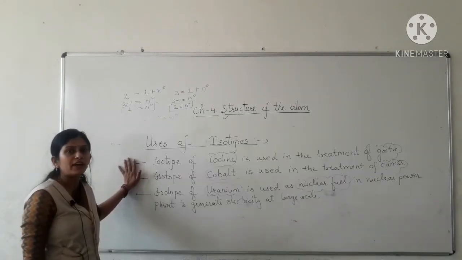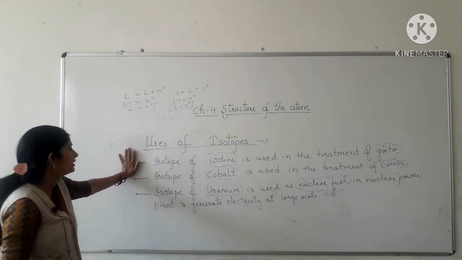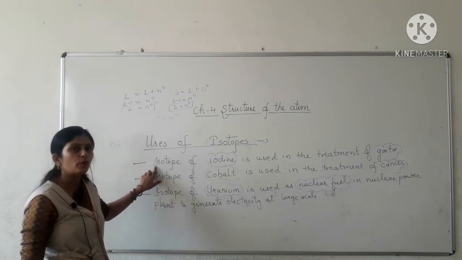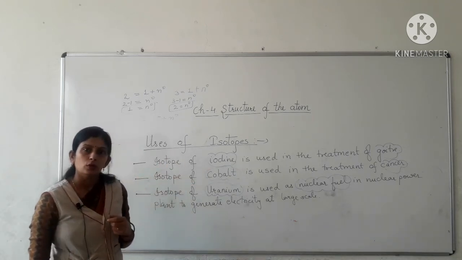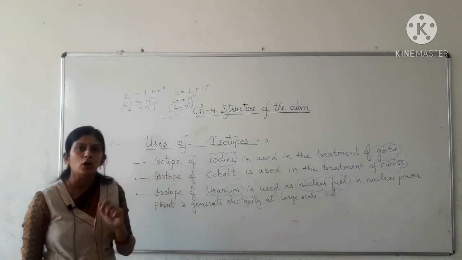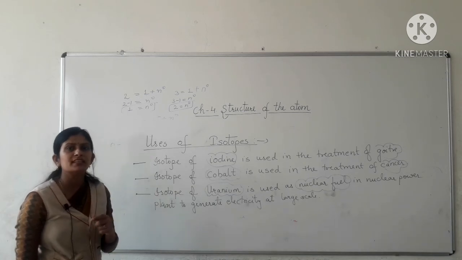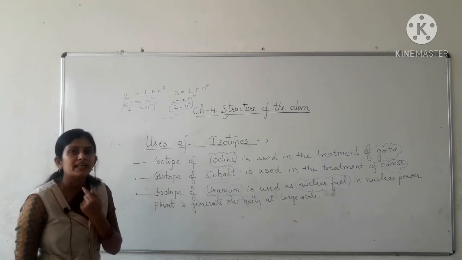Now uses of isotopes. What are the main uses of isotopes? See, an isotope of iodine is used in the treatment of goiter, which is a disease caused in our thyroid gland present in the neck.